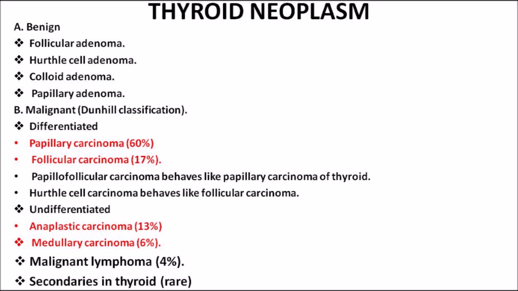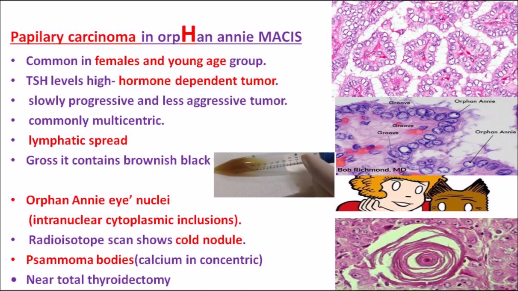So let's discuss each one of them from the MCQ point of view. So understand thoroughly and listen carefully. Coming on to the first one, that is papillary carcinoma of thyroid. It's a very simple mnemonic. Just remember papillary carcinoma as Orphan Annie MACIS.